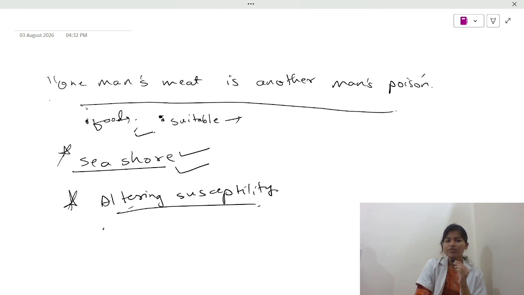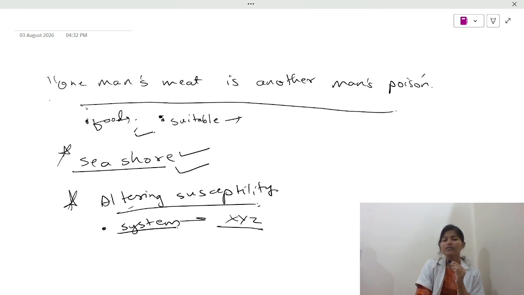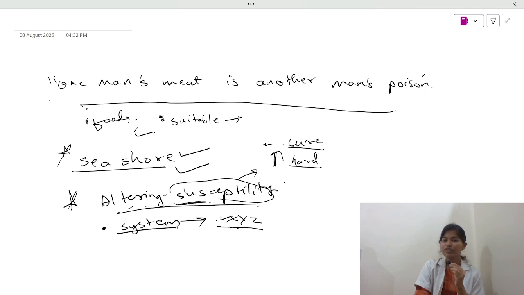He says that due to various systems that we have seen in today's world... Now, since I personally don't like spreading hate against any system, I will not name any system over here. You have to understand it on your own. Okay, so let's take for example an XYZ system. Because of the processes of the XYZ system that are followed, our susceptibility gets altered, and it is altered to such an extent that it becomes very hard to cure diseases. And so he says that the susceptibility of a human being should not be altered. A medicine should be given in such a way that the susceptibility of a person is always preserved.